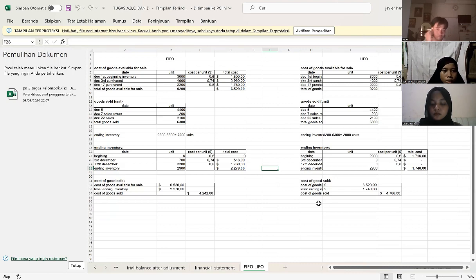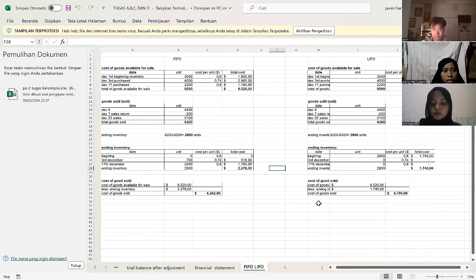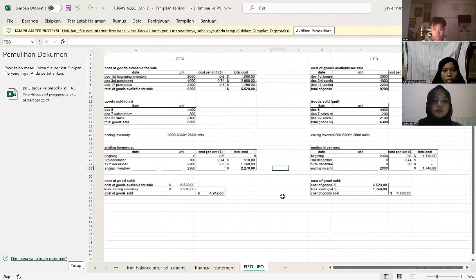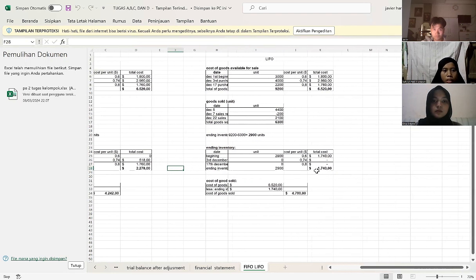Next, goods sold. On 5 December, there were 4,400 units sold, deducted by the sales return on 7 December, then added with 2,100 for the transaction on 22 December. The total goods sold were 6,300. Next is ending inventory. In this method it is 9,200 minus 6,300. So the total is 2,900.